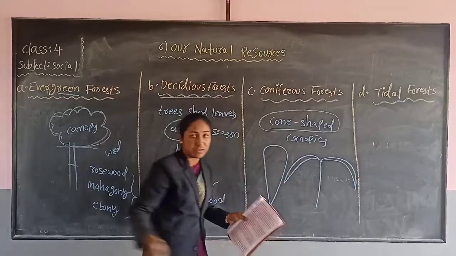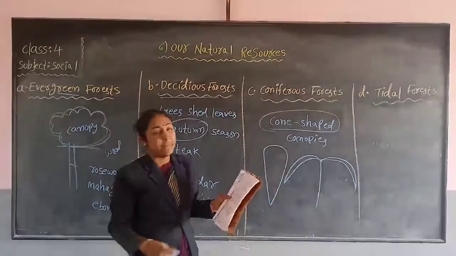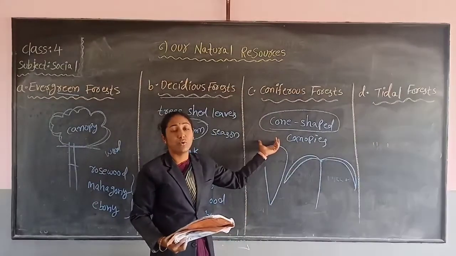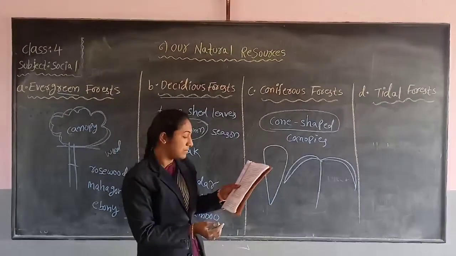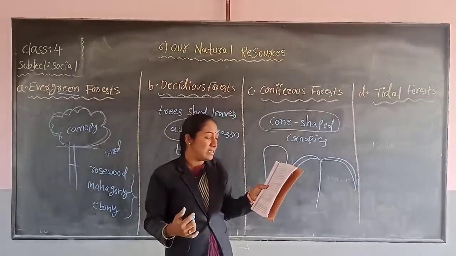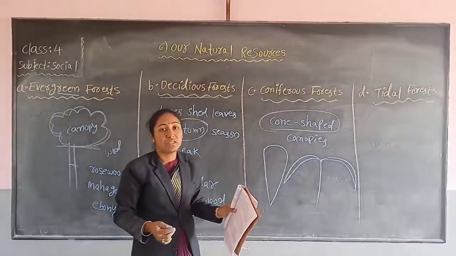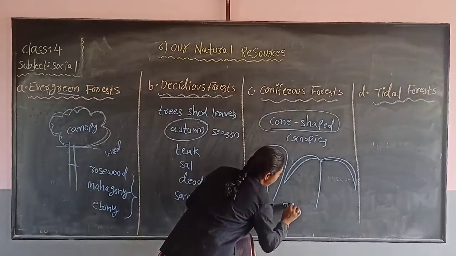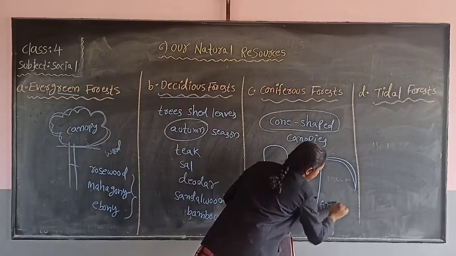Very sharp leaves. Okay. They grow in places with cold climate. These coniferous forests grow in a cold climate. Okay. They are mostly found at high altitude, hence they are called mountain forest. Coniferous forest is also called mountain forest.